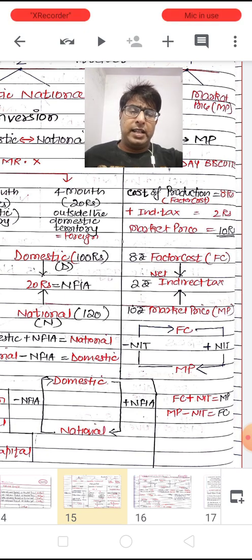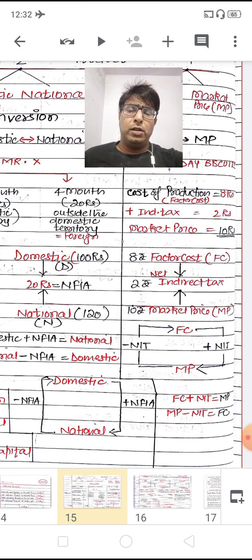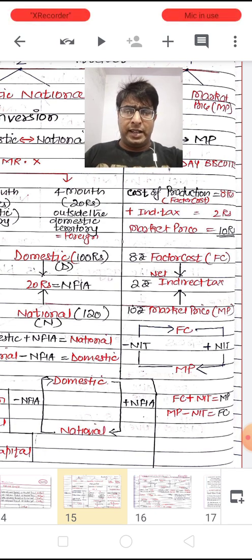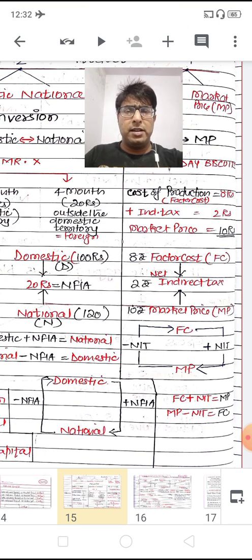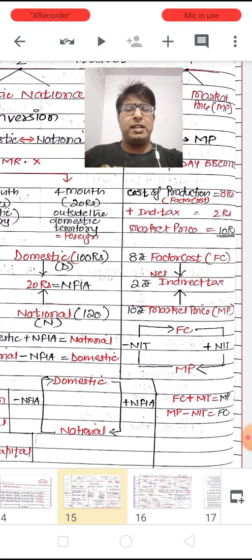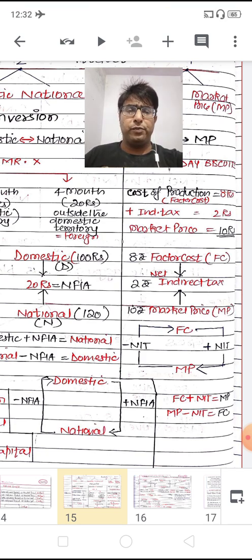Net indirect tax, as the word clarifies here, net means there is something which is subtracted from the gross value. So dear children, indirect tax is considered as the gross value.